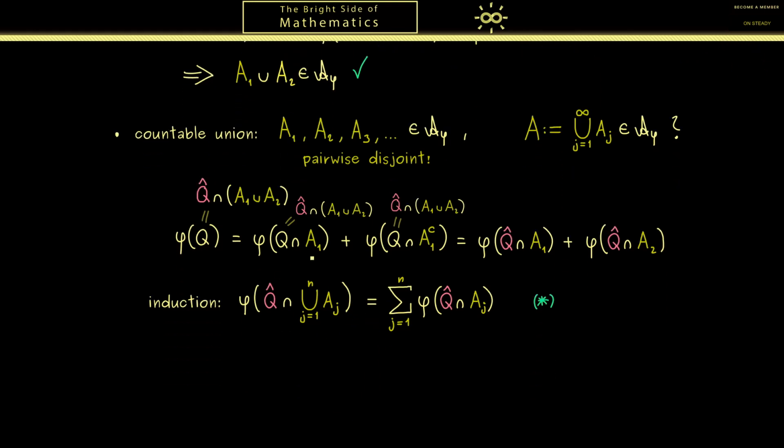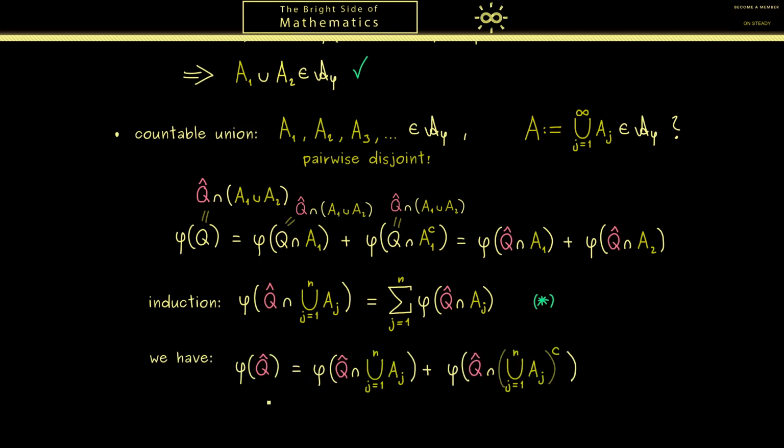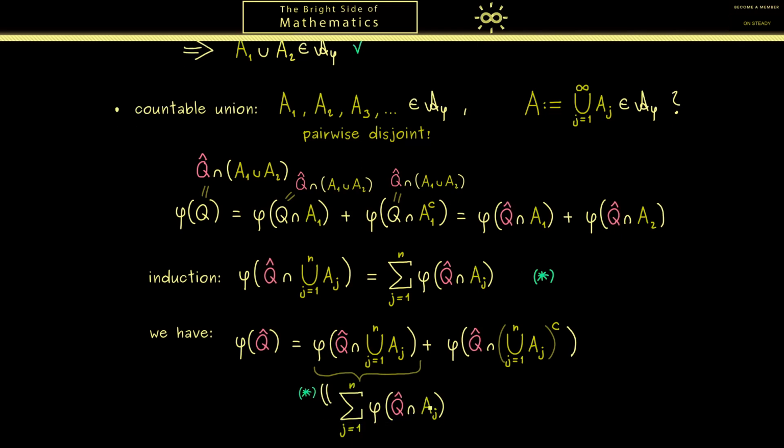Now let's go one step back and recall what we already know. Namely, we know that this union here is, by our proof above, also an element in A phi. So we don't have the infinite union yet in A phi, but we are getting closer. Because when we know that this is in A phi, we can use the property, as always, the property for the outer measure. So this works as before, but now instead of Q we use Q hat, and instead of our A we have here the union of the Aj's. Now for the first part you should see we can use our star property to rewrite that as a sum. So you see, with each step we are getting closer and closer to the sigma additivity.